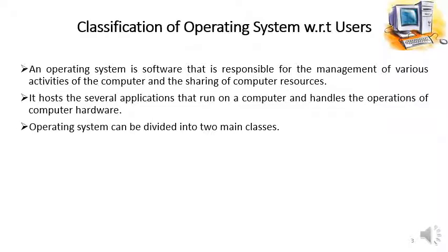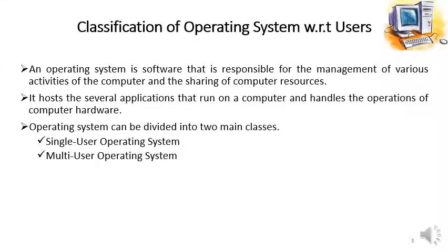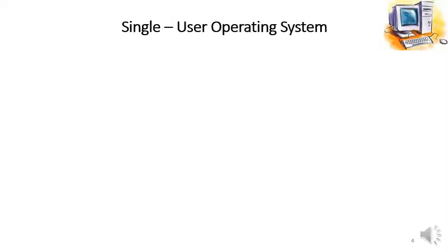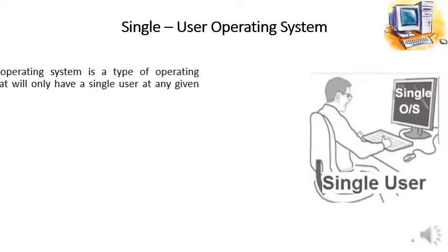Operating system can be divided into two main classes with respect to users. Remember, that is single user operating system and multi-user operating system. These are the two types of operating system, or this is the classification of operating system with respect to users, that is single user operating system and multi-user operating system. The first one, single user operating system.